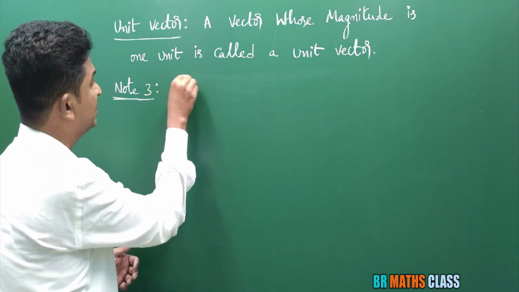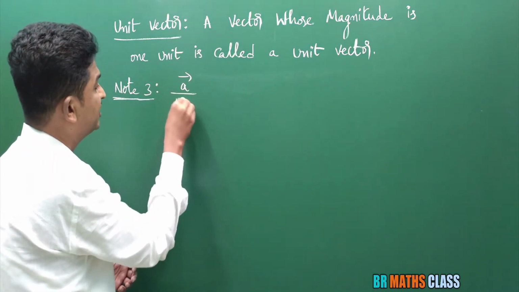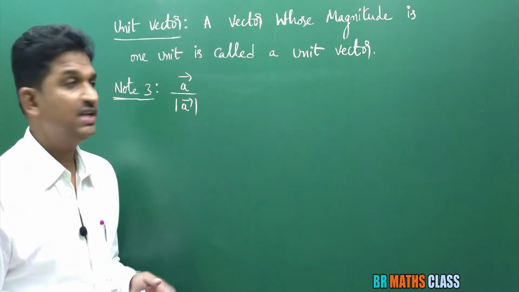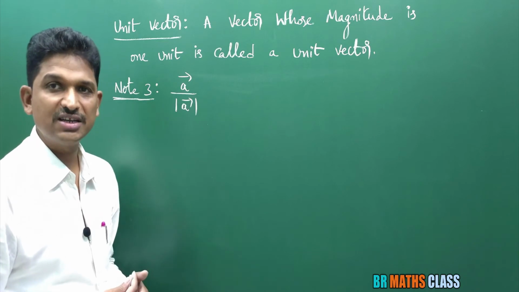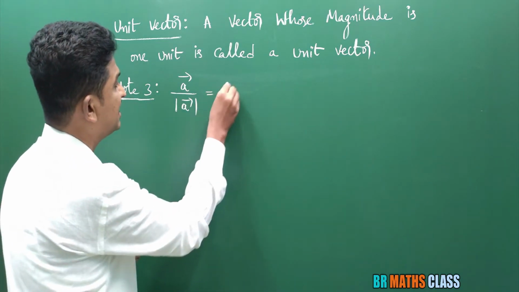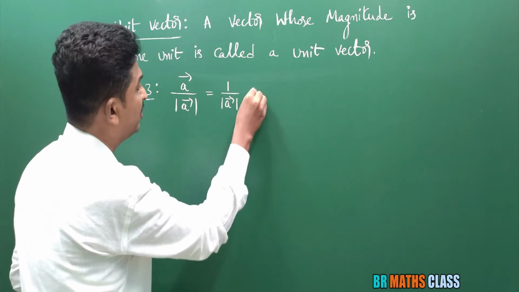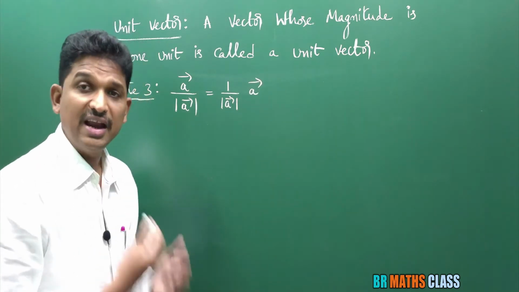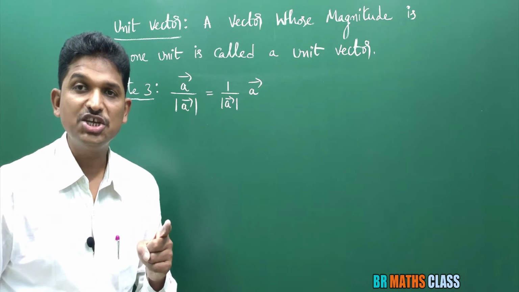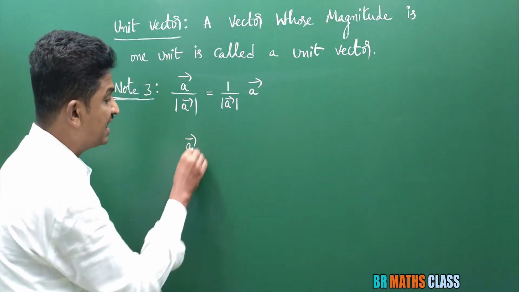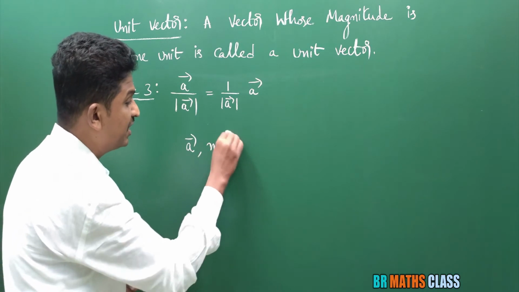Just now you learned that a bar divided by magnitude of a bar is a unit vector. Now note 3 is: what is the direction of this vector? See, this can be written like this: 1 divided by magnitude of a bar, into a bar. In the last class you learned multiplication of a vector by a scalar. There you learned a bar, m a bar.